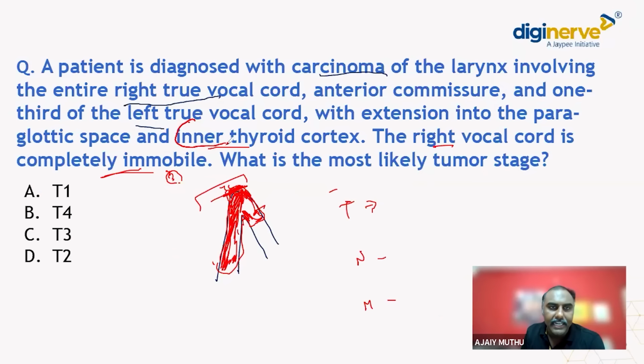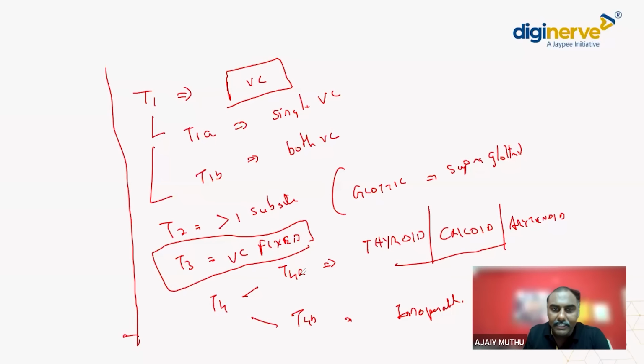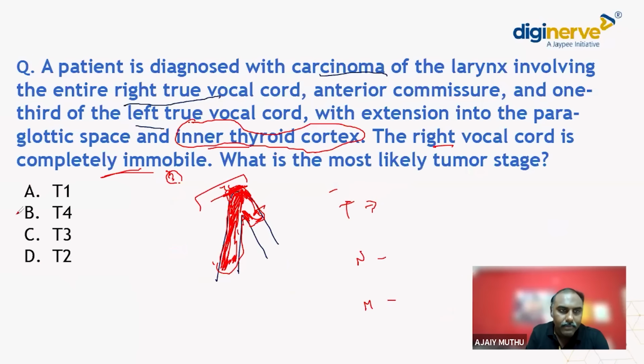The inner thyroid cortex is also involved. That means the thyroid cartilage involvement is there. If there is a thyroid cartilage involvement, what is the stage? It is T4A. So thyroid cartilage involvement goes in favor of T4A, that is T4. So the answer goes in favor of T4.